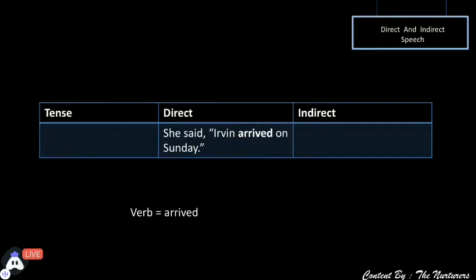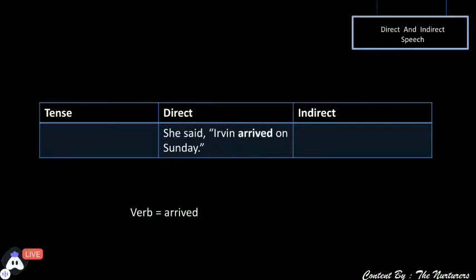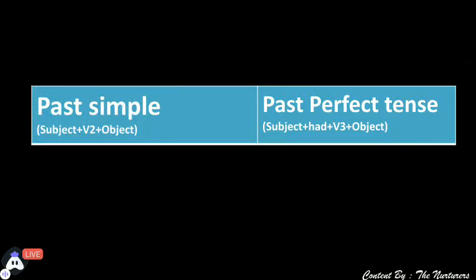Now, students, be very particular if we are talking about the simple past tense. How does it change? It's a little bit complicated one. See, if we are talking about simple past tense, it will change to past perfect tense. I'll tell you how. Subject plus verb second form will give had plus verb third form. You have to remember that if it is simple past, you have to convert it into past perfect.